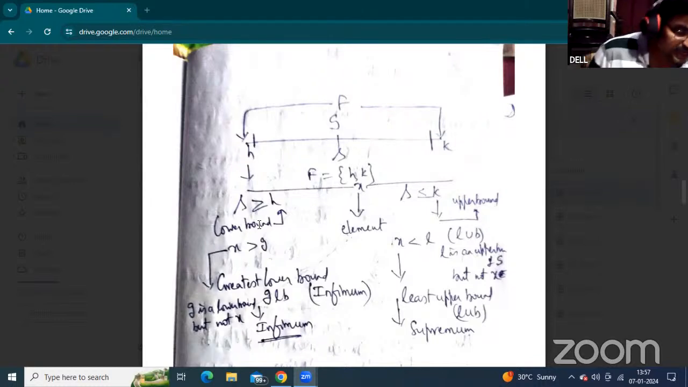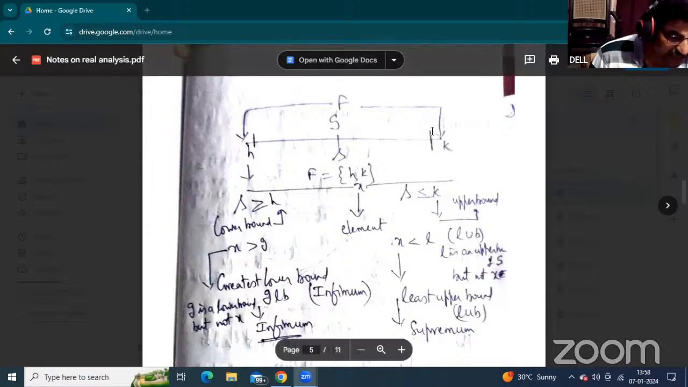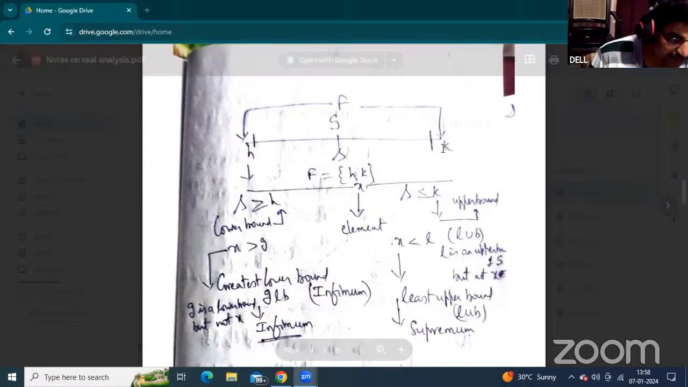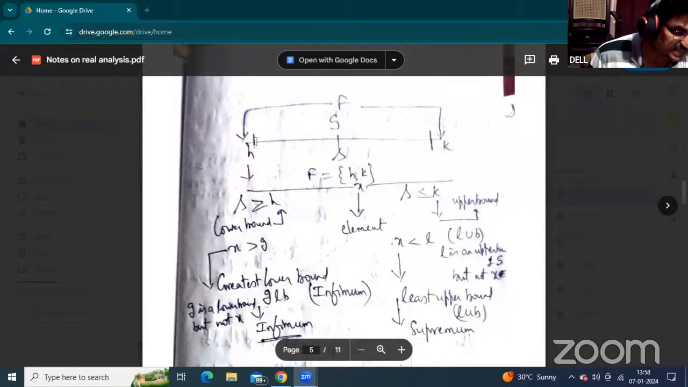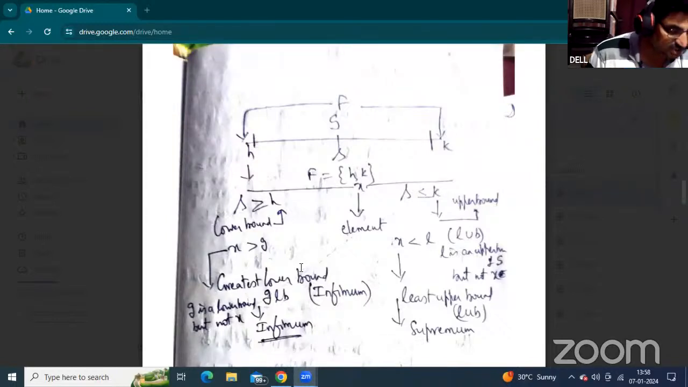Next, according to the lower bound representation, we define the greatest of the lower bounds and the least of the upper bounds. The greatest lower bound is represented by small g. This is the lower bound value of the greatest element, and the upper bound value of the least element is also defined.